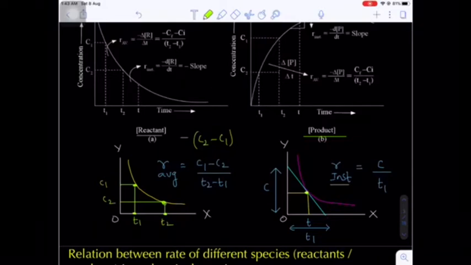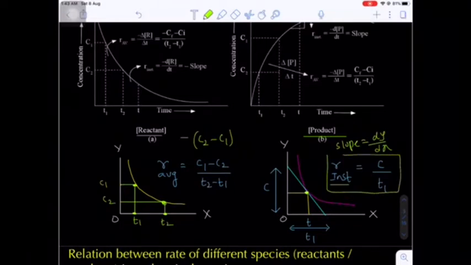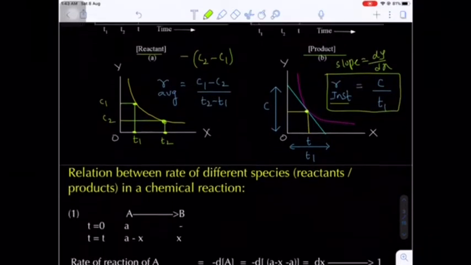After getting the tangent line, with the help of the tangent line slope, we can calculate the R instantaneous. So on the y-axis is concentration C, on the x-axis time interval T. So the slope is nothing but dy by dx, okay. Here on the y-axis concentration is C, on the x-axis time interval T1. So R instantaneous is nothing but capital C upon time interval T1. This will be R instantaneous, and the first graph will be R average. Are you getting my point?